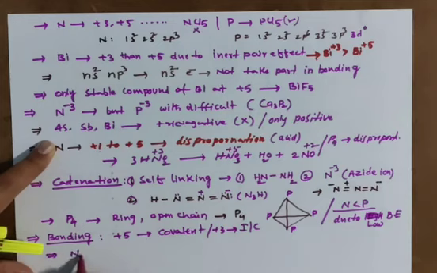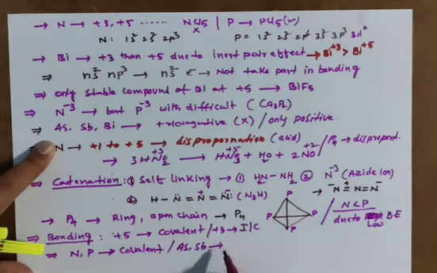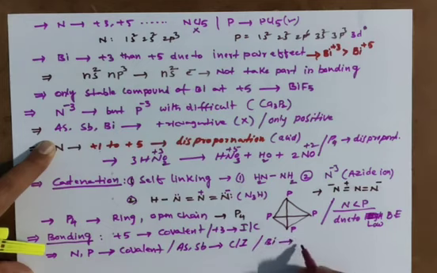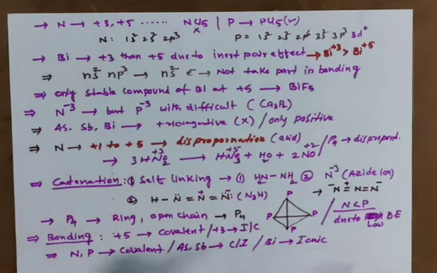Generally, nitrogen and phosphorus exhibit covalent compounds because these are non-metals. Arsenic and antimony show both covalent and ionic because they are metalloids, and bismuth shows completely ionic nature, means ionic compounds it will form. This you have to remember.